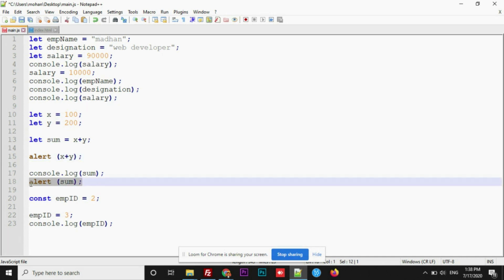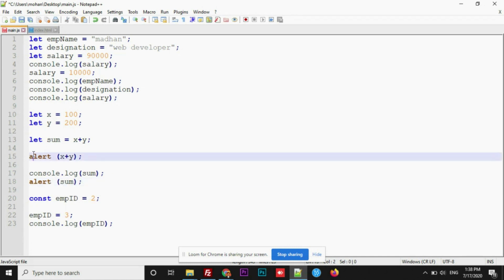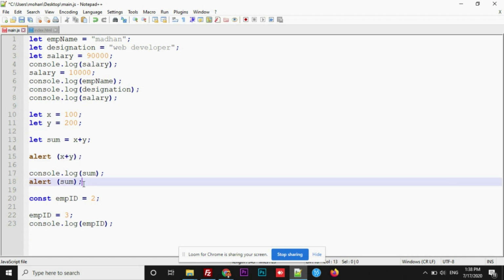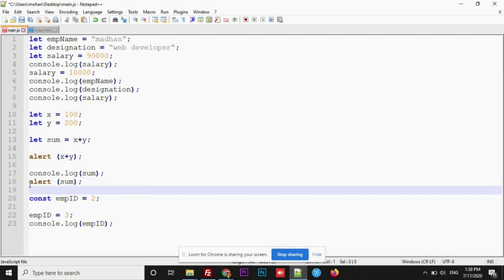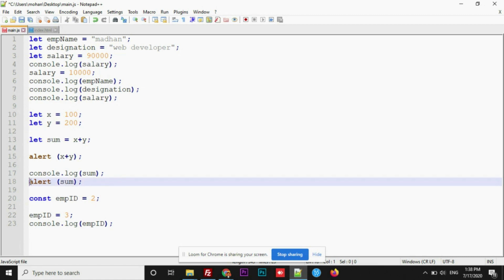Let me comment this out. If you want to make this one a comment, why? Because one alert is already there, and I want to make this alert work, so I just want to disable the other alert. In that case, we make use of comments. When you comment, the code will be ignored, so it won't be displayed in the results. So how can we comment it?